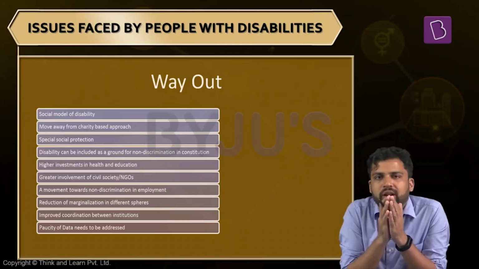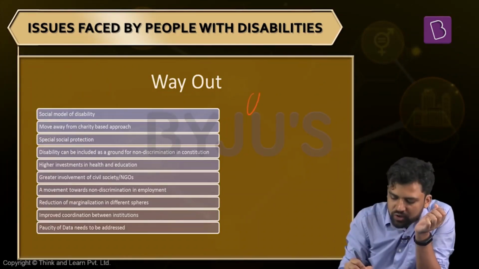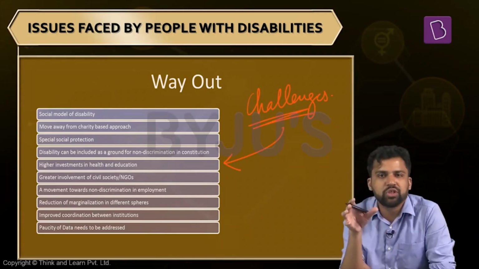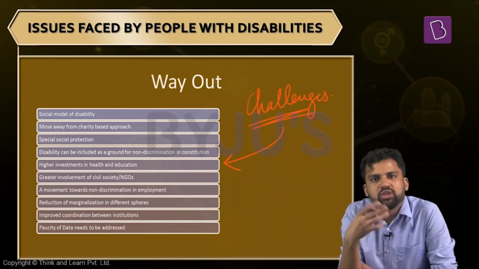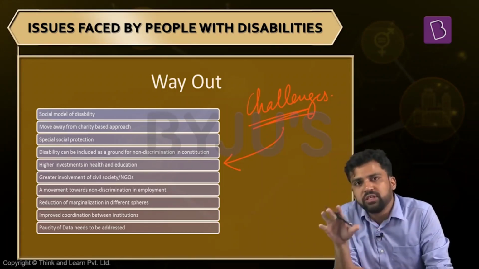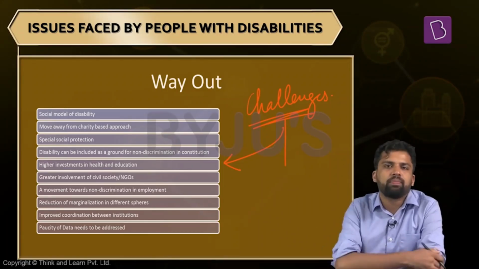Now the last part: when we are trying to address the challenges that people with disability face, what challenges are we facing on our own, and how do we need to address it? What can be the way out? What can be some of the solutions? You might get a question: these are the problems that people with disabilities face, what will be your suggestion to improve it? So what will you write in that case? When you are crafting a policy or creating a framework to address the challenges that people with disability face, we face different challenges. For example, we do not have sufficient data.